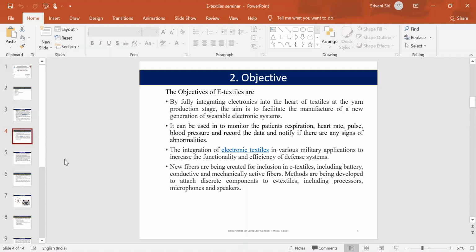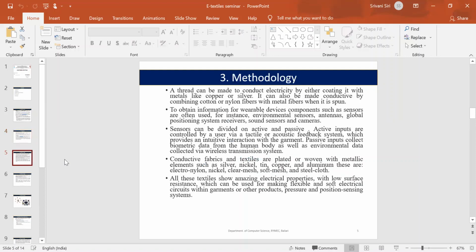In sports, sensors are embedded in them, so they can improve performance by regulating body temperature and monitoring the athlete's perspiration. In the military, electronic devices are integrated in the uniform so that it can increase their functionality and efficiency.